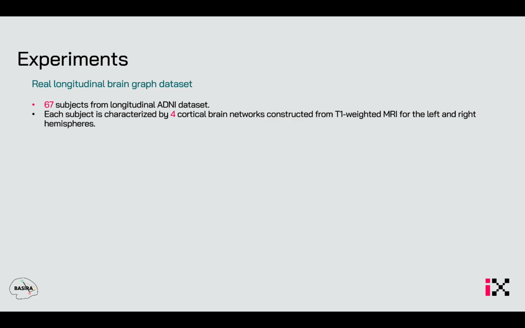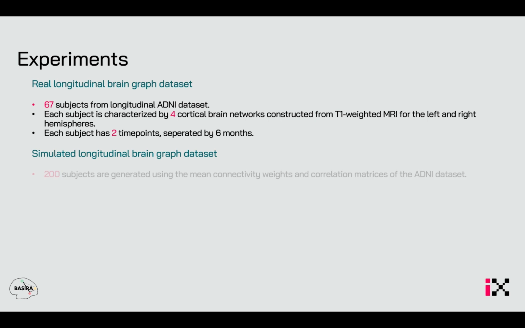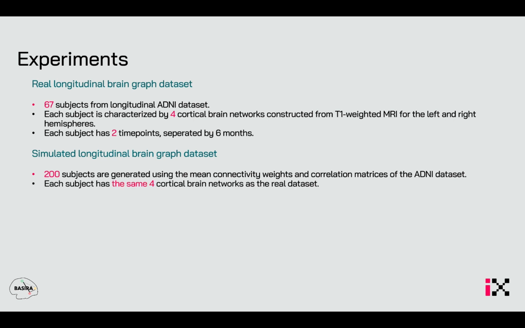To evaluate our framework, we use a real longitudinal brain graph dataset where we take 6 to 7 subjects from ethnic dataset. Each subject is characterized by 4 cortical brain networks constructed from T1 weighted MRI for the left and right hemispheres. Each subject has 2 time points separated by 6 months. We also use simulated longitudinal brain graph dataset that consists of 200 subjects generated by using the mean connectivity weights and correlation matrices of the ethnic dataset. Each subject has the same 4 cortical brain networks as the real dataset and 4 time points.